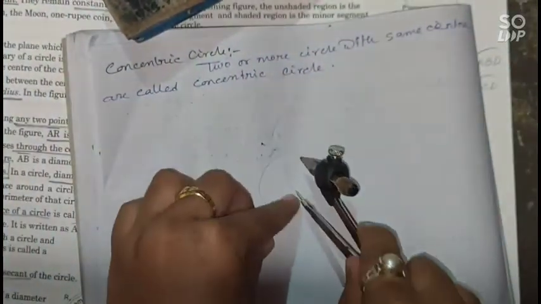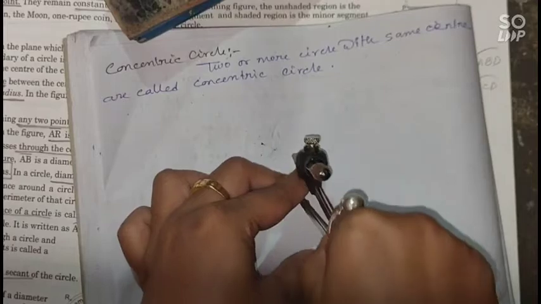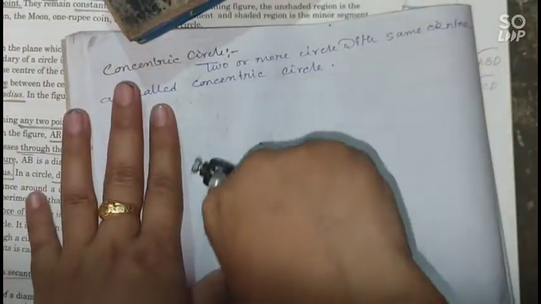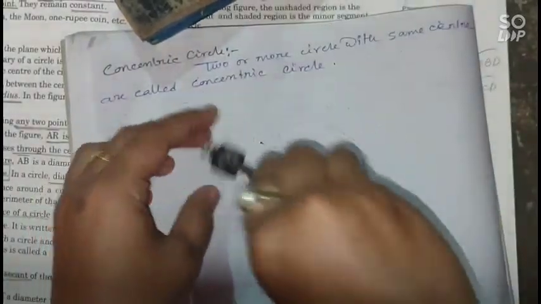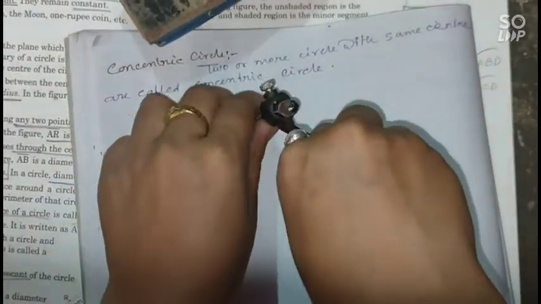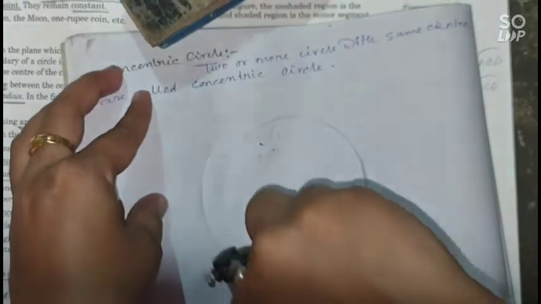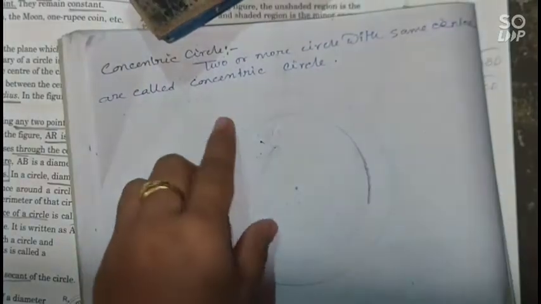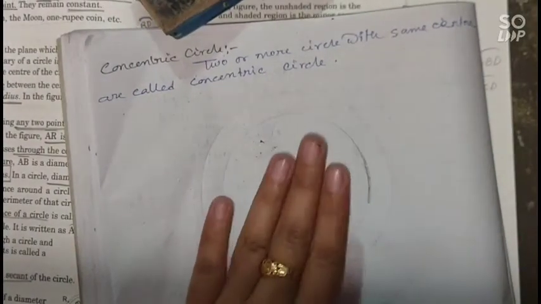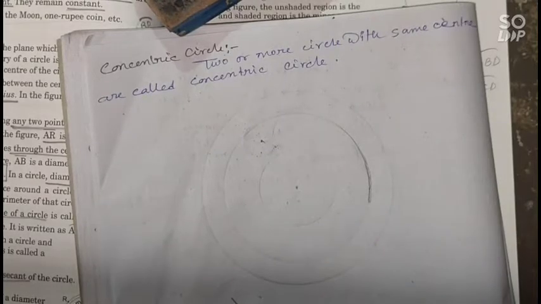We draw a circle with this center. If we draw another circle with the same center, then all these circles are called concentric circles.